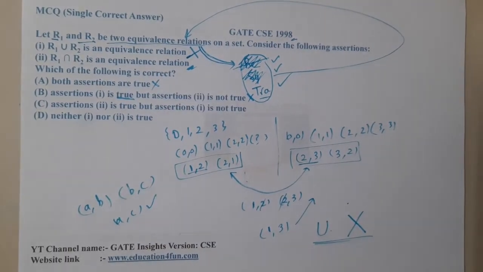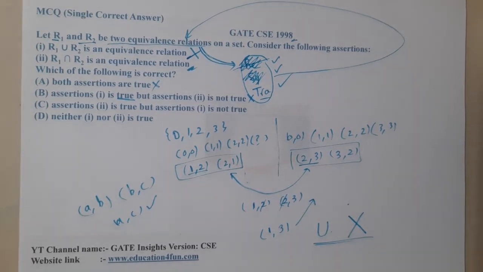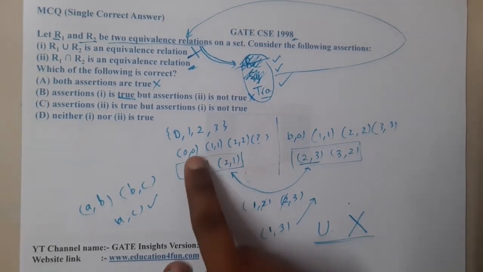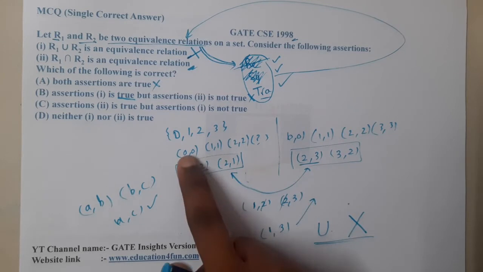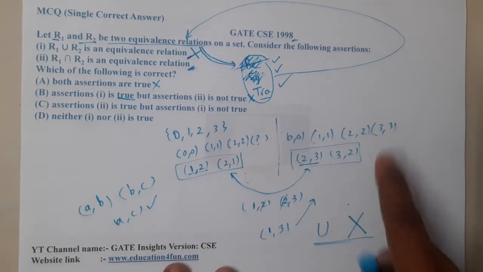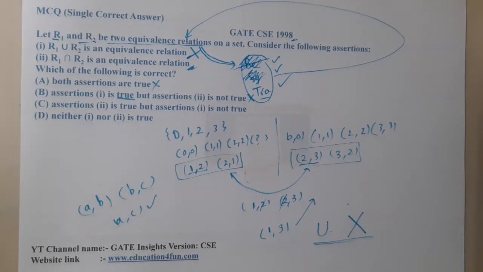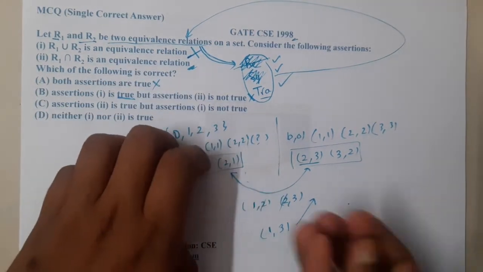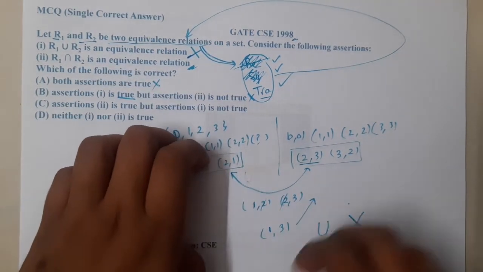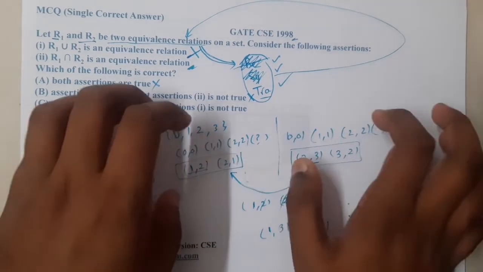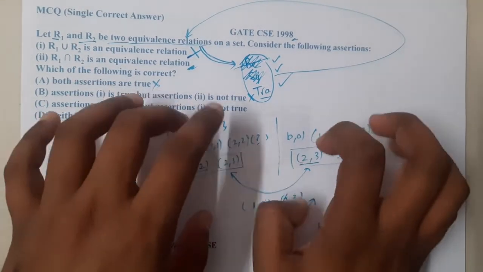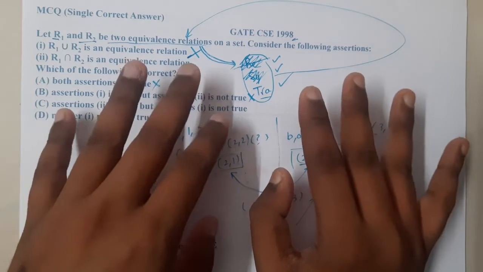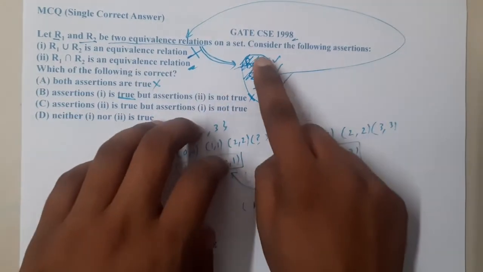When it comes to the second statement, where we are talking about intersection, if we take the intersection, we get only this particular set. The concept with respect to intersection is that if two relations are already equivalence relations, and I take the intersection, then some things are common between them. Those common things will also satisfy the three conditions.